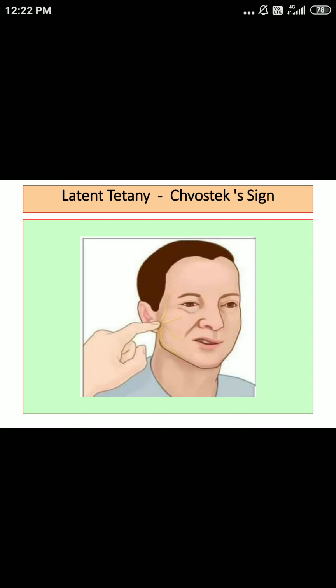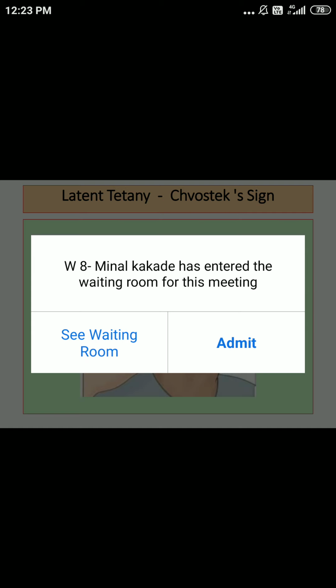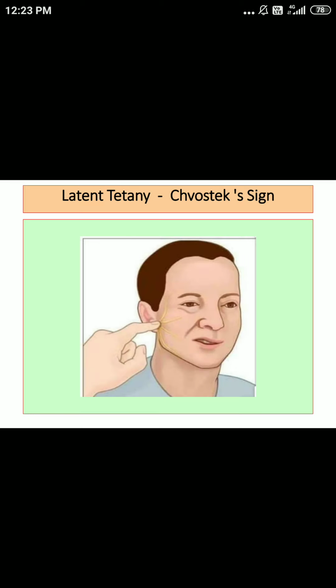Here first you should pay attention to the angle of the mouth, then the nose, and then the other facial muscles. What you can observe is twitching. Initially the twitching, there is grading depending upon the calcium level.